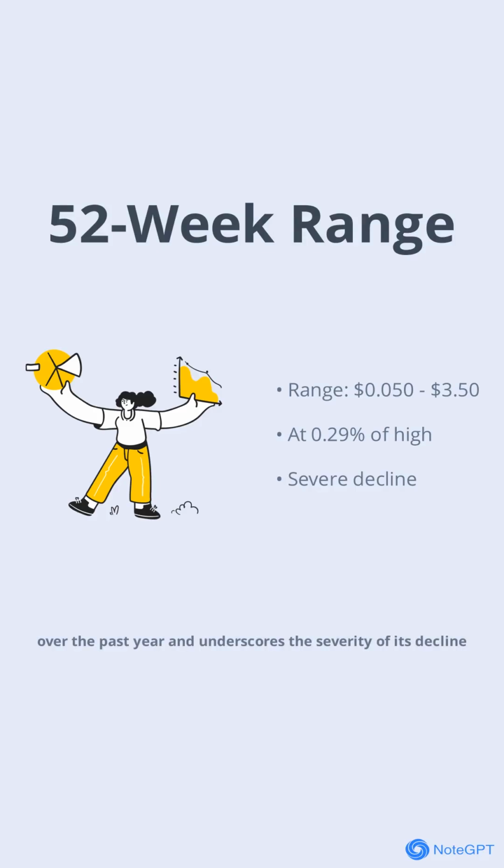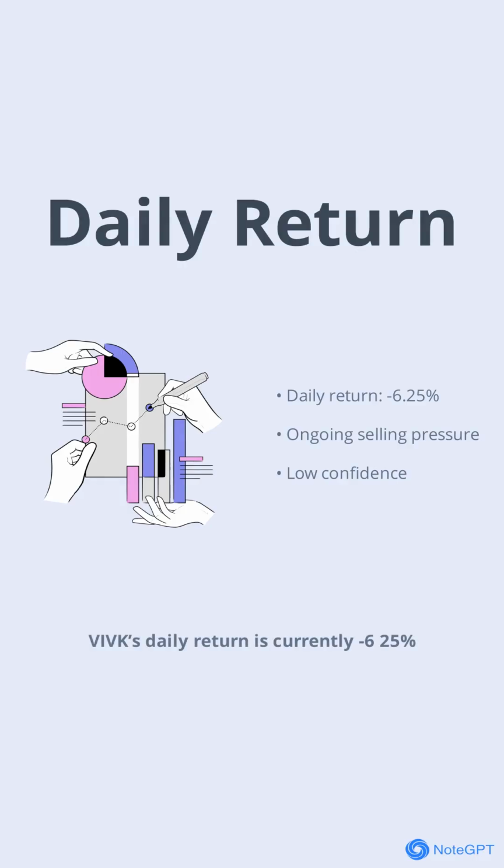VIVK's daily return is currently minus 6.25%. This negative return is another sign of the ongoing selling pressure and the lack of positive momentum. Daily returns like this can quickly erode investor confidence and make it difficult for the stock to attract new buyers.